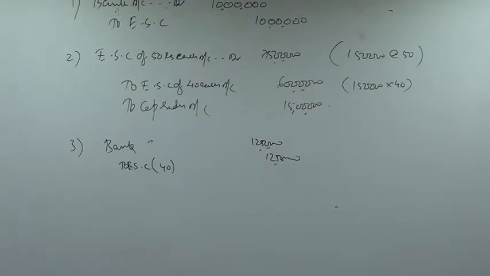Next, third point. Trade creditors are given option of either to accept fully paid up equity shares of 40 each. See the balance sheet first of all. Trade creditors shown in the balance sheet is 12,40,000. Now we are settling the trade creditors. They can either accept fully paid up equity shares of 40 each for the amount due to them, or accept 70% of the amount due to them in cash in full settlement of their claim.